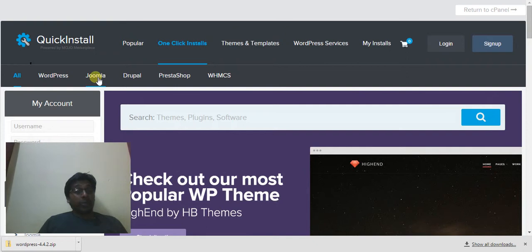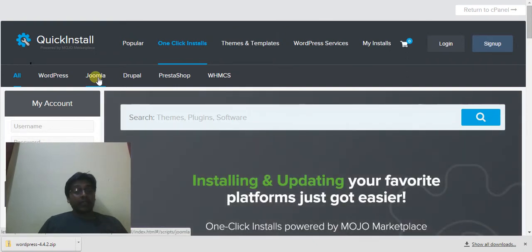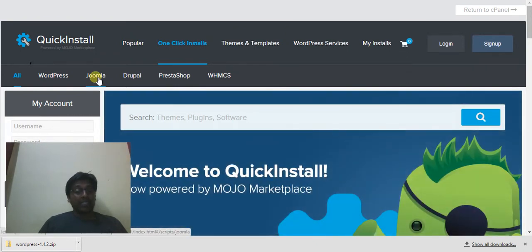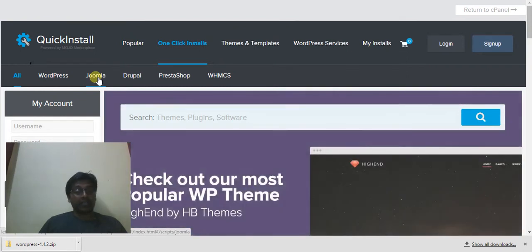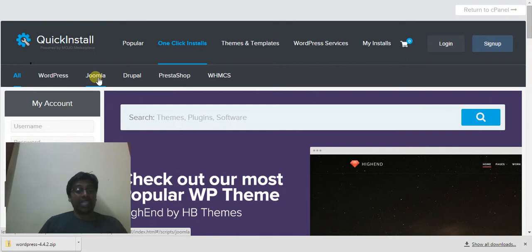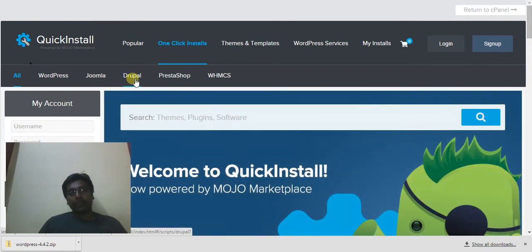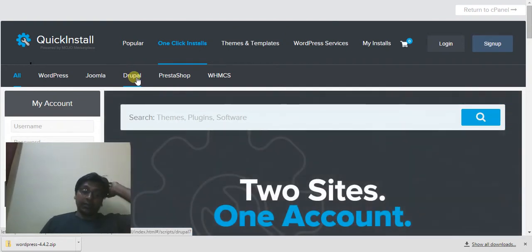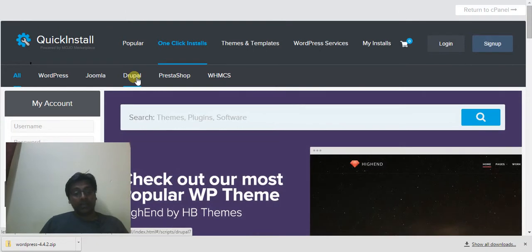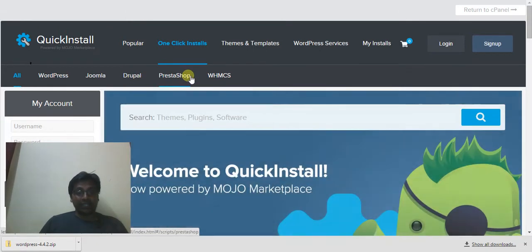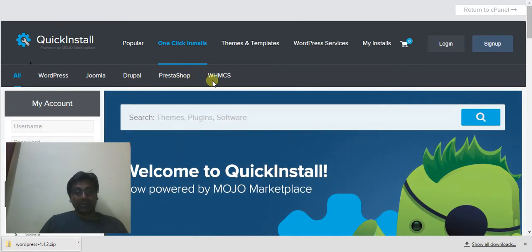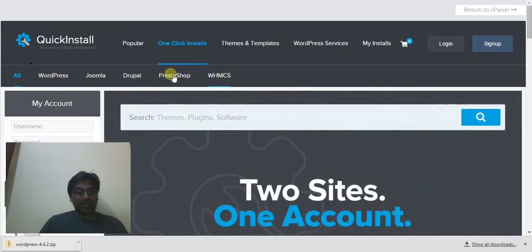So Joomla, it is also a content management system where you can create articles and pages, assign the articles to the pages, display them in the front, and we can create components and plugins. It's a beautiful content management system. And Drupal has very much demand even in the market. Anyway, I don't want to bore you with all of the details. PrestaShop is e-commerce and WHM is your hosting management control system.